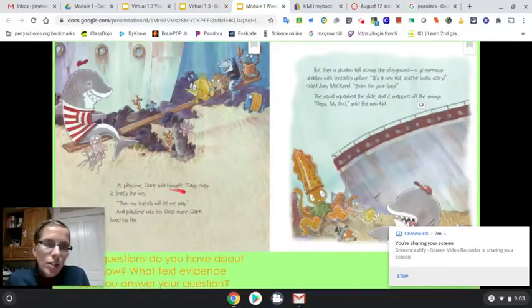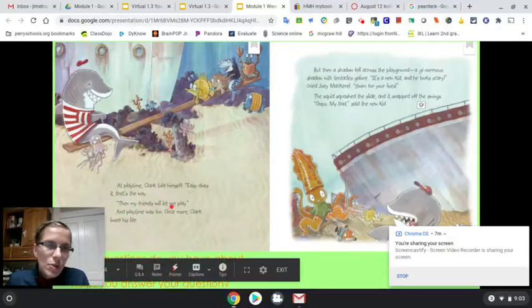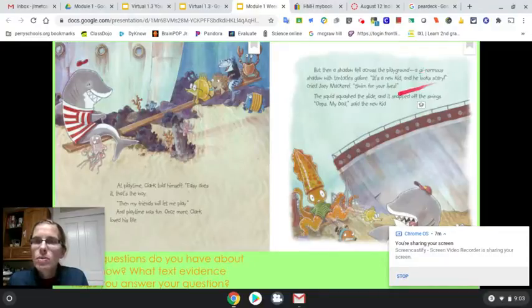At playtime, Clark told himself, "Easy does it. That's the way. Then my friends will let me play." And playtime was fun once more. Clark loved his life. But then a shadow fell across the playground, a ginormous shadow with tentacles galore.